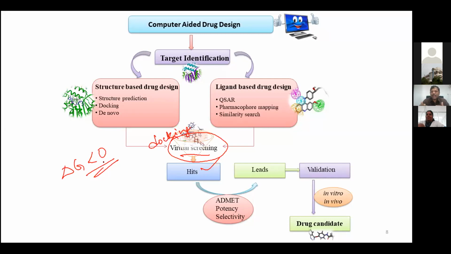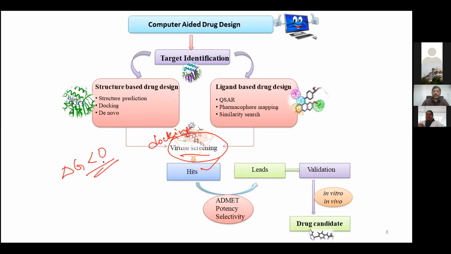So that gave us an opportunity to improvise everything so that the quality of output increased like anything. So right now, the success rate of computer-aided drug designing is more than 85%. 85% is superb. So that's the reason why every one of us, whether you are in pharmaceutics, biotechnology, chemistry, analysis, it doesn't matter. In every field, computers entered and modeling is ruling the field right now. So that's the reason why these kinds of approaches are very, very useful.